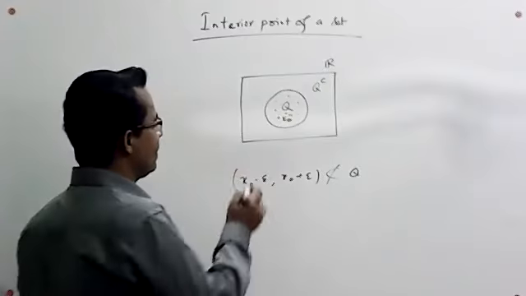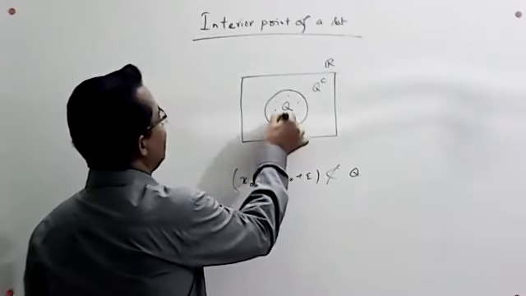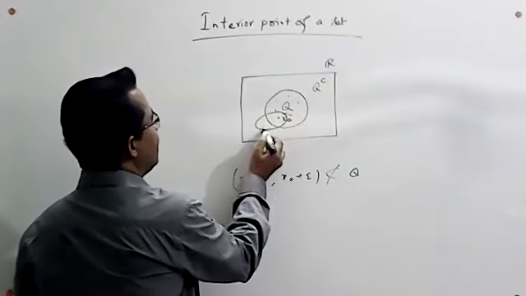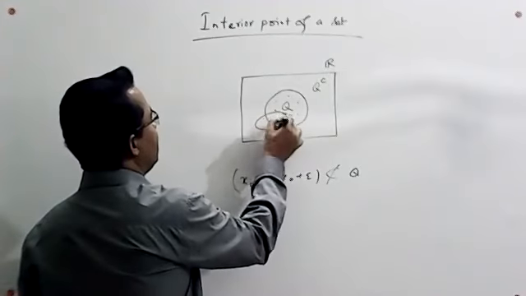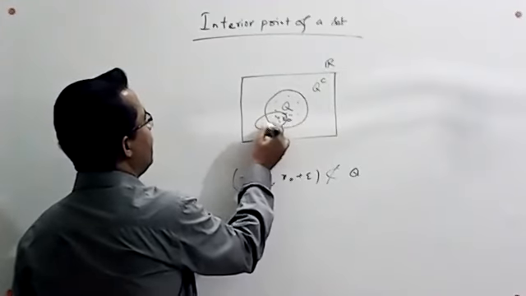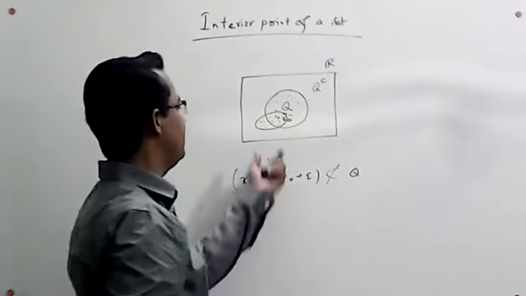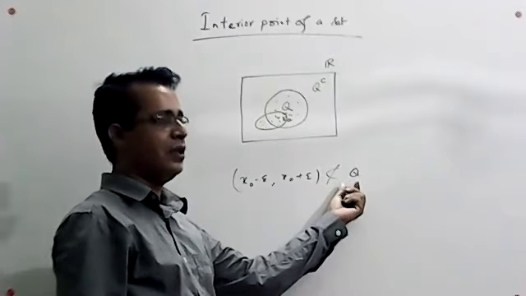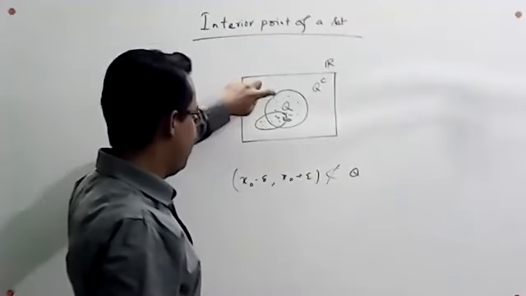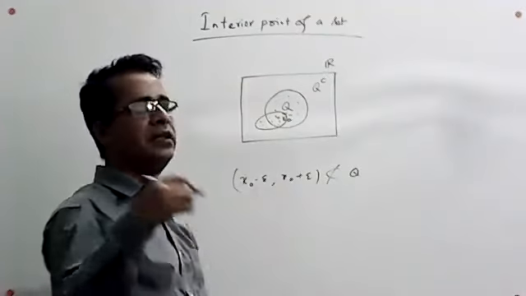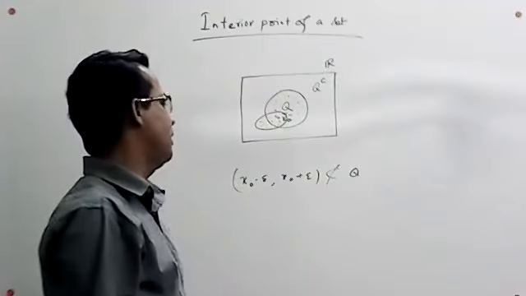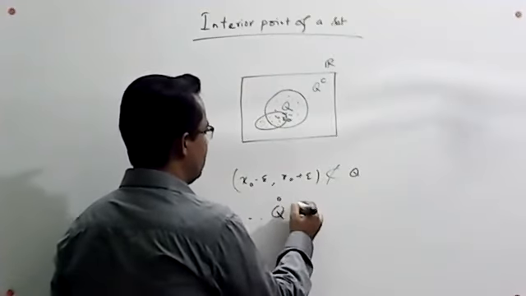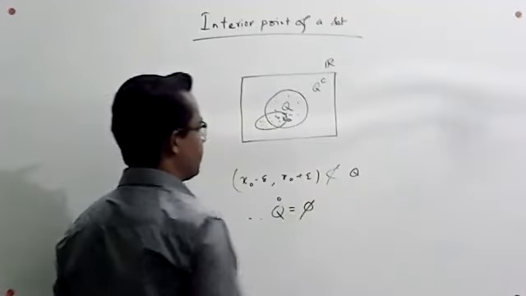If we make a neighborhood around x naught, this neighborhood contains infinitely many rational numbers and also infinitely many irrational numbers. That is why this interval is not contained in the set Q, the set of rational numbers. That is why any number of the set of rational numbers will not be an interior point of this set. So the set of interior points of Q, that is interior of Q, is equal to the empty set.